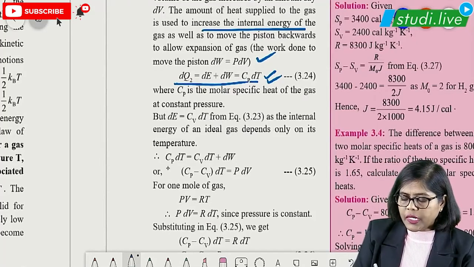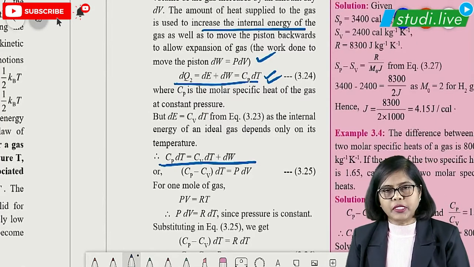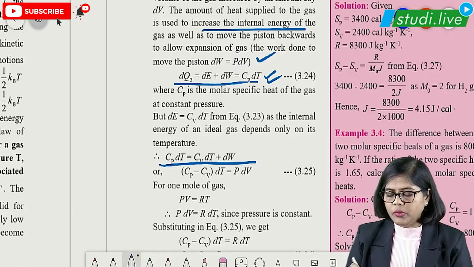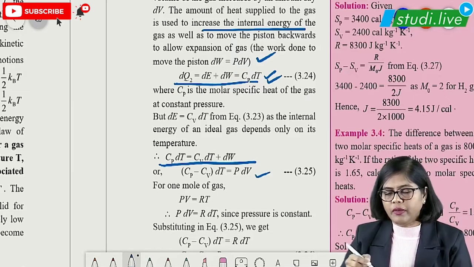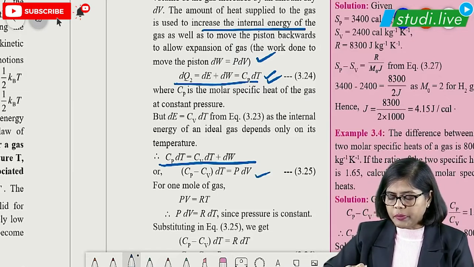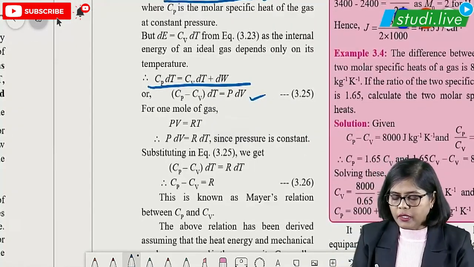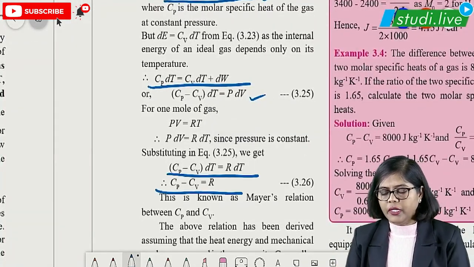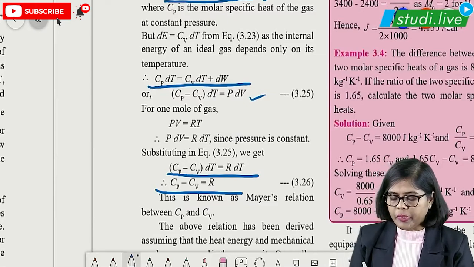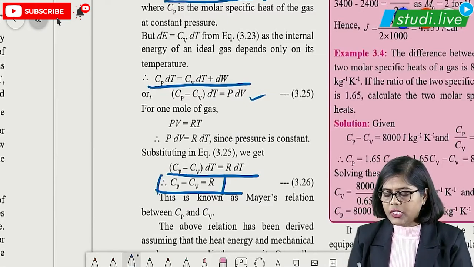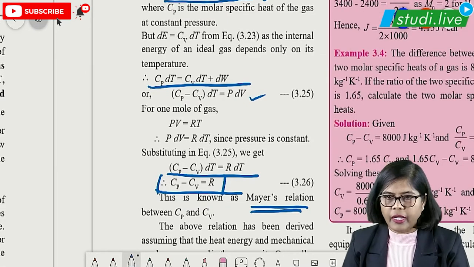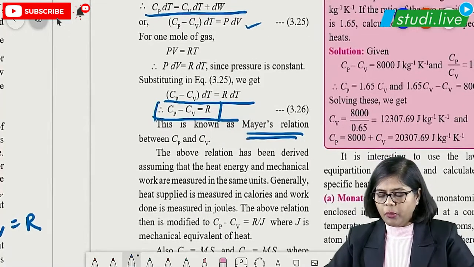So after this we can substitute this particular, that is Cp dT is equal to Cv dT plus dW. So dW is nothing but what? P dV, which we have learned just now. So after substituting this particular part, students, you are getting here (Cp minus Cv) dT is equal to R dT, that is Cp minus Cv is equal to R, which is nothing but Mayer's relation. Okay, so this particular formula you have to remember.